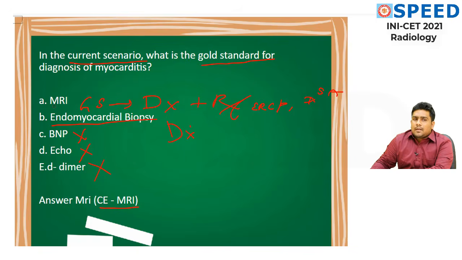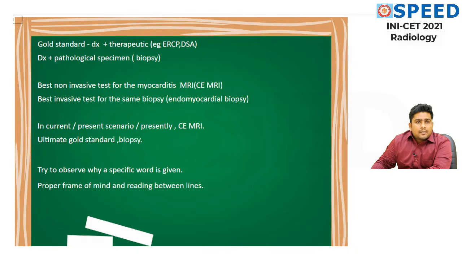I have confusion that it can be MRI or endomyocardial biopsy. So how to proceed further? Gold standard test can be diagnostic plus therapeutic, for example ERCP, digital subtraction angiography, or it can be diagnostic plus a pathological specimen giving test like biopsy.